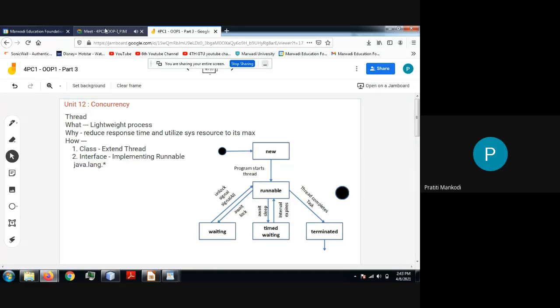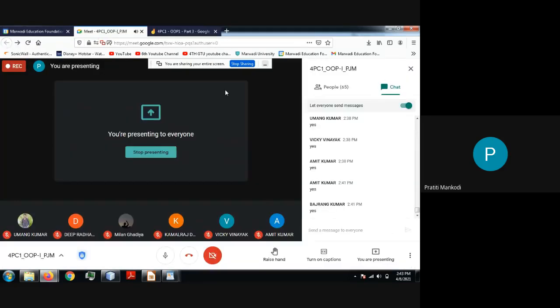The same thing applies to the process also. When the process is in blocked state, when the process is in waiting state or sleep state, after sleeping or after that interval, the process cannot go directly inside the processor. Again, it has to insert itself into the ready queue and then it can come back to the processor. I hope you know this, guys.